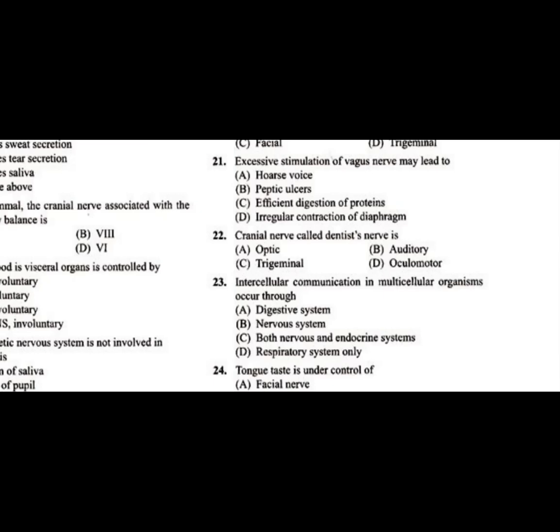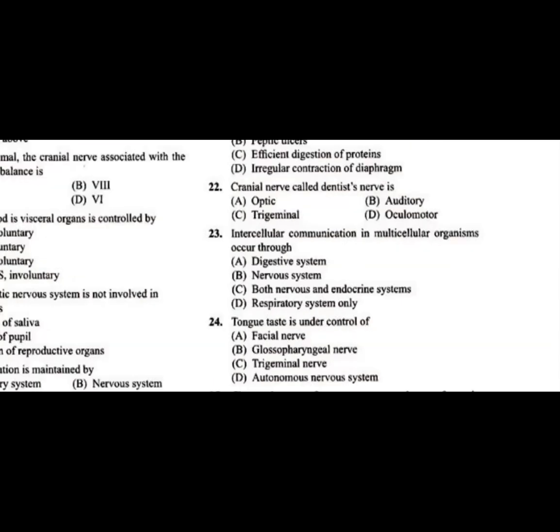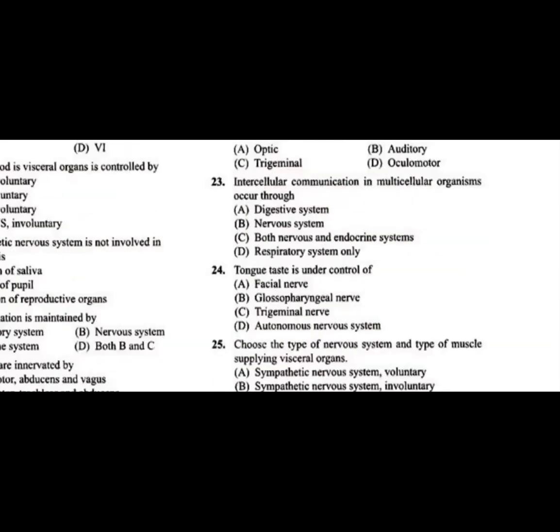Question number 23, intercellular communication in multicellular organisms occurs through. Keep in mind, A is the digestive system, which is involved in digestion. B is the nervous system.